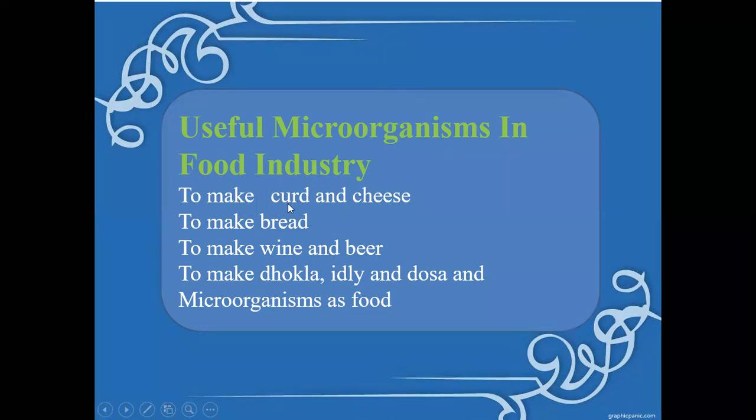First is to make curd and cheese, then to make bread, to make wine and beer, to make dokla, idli, and dosa, and microorganisms as food materials, right? So we'll discuss all those things. First one, to make curd and cheese.